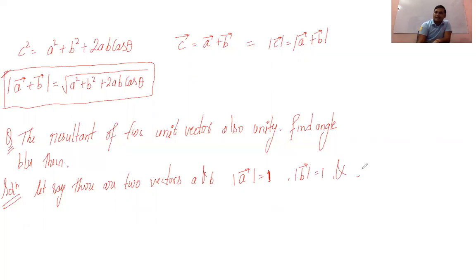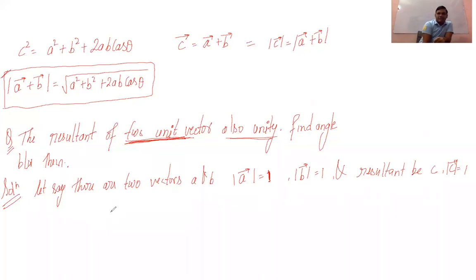And let the resultant be C, we are just assuming it. They have given that the modulus of C vector is equal to 1, because the resultant of two unit vectors is also unity. Okay? So we can use this formula now.